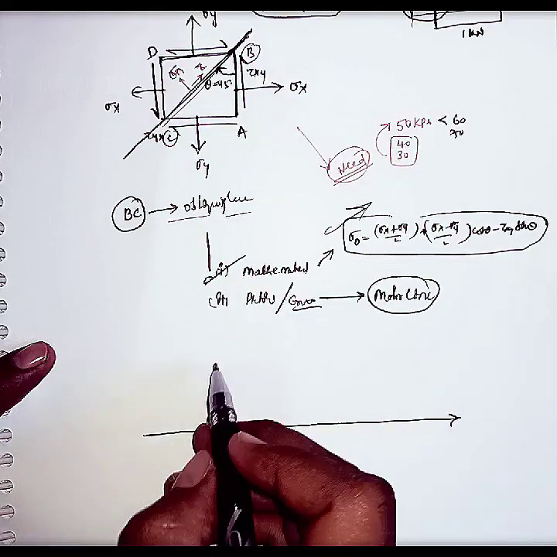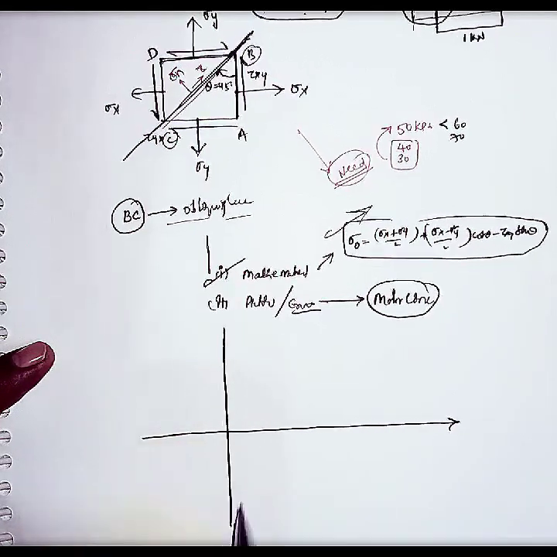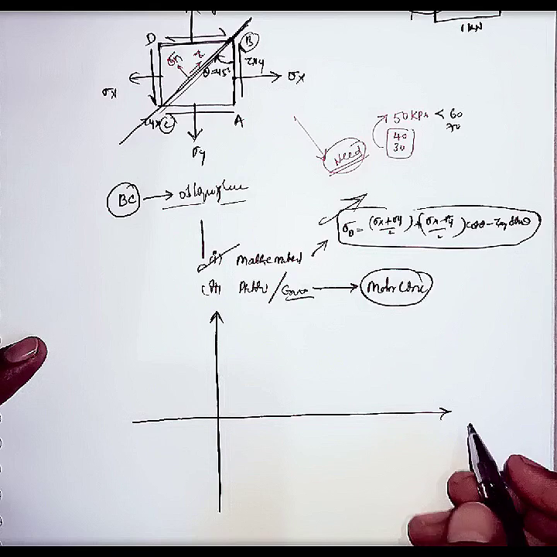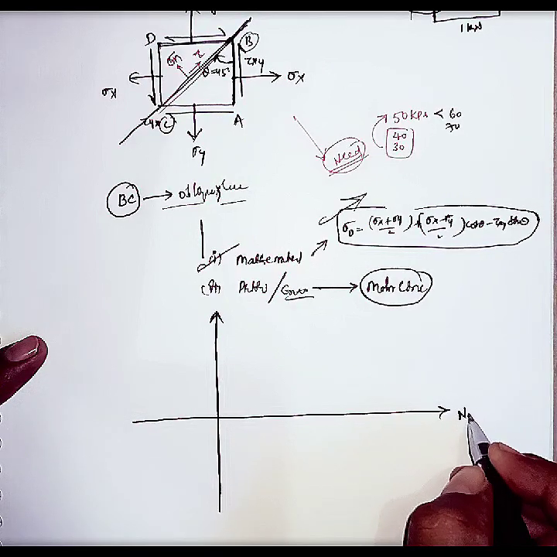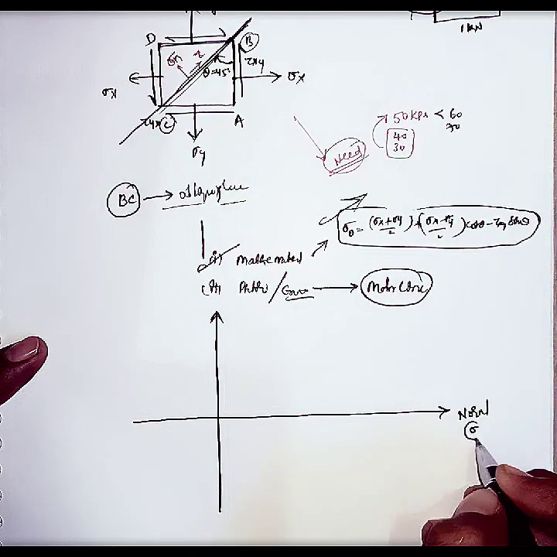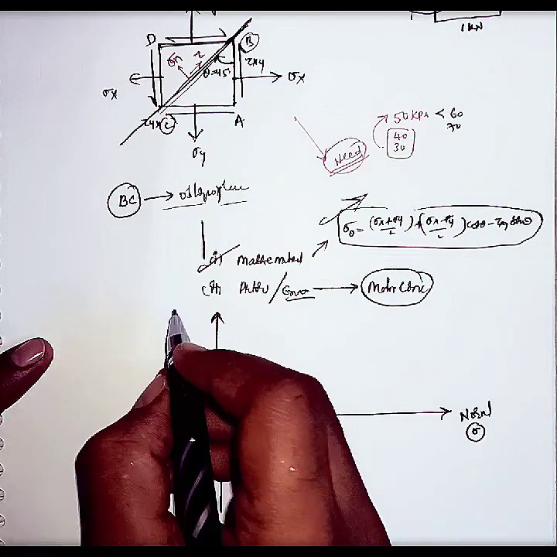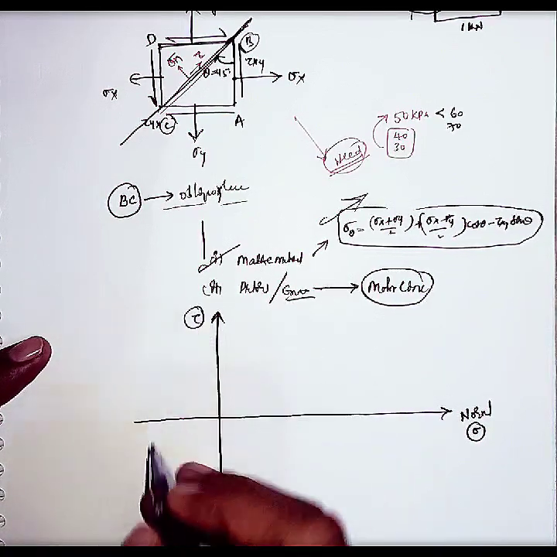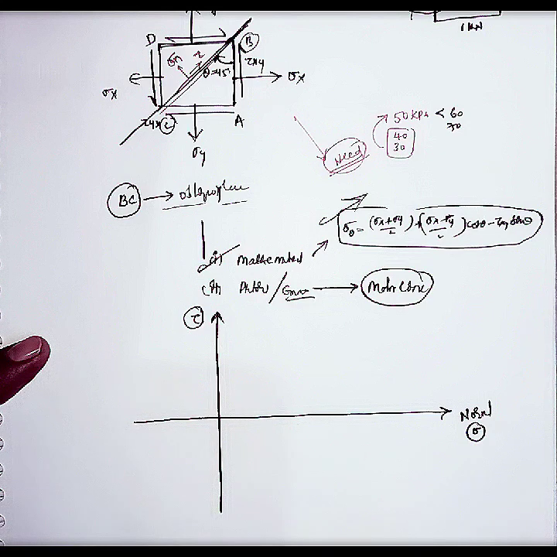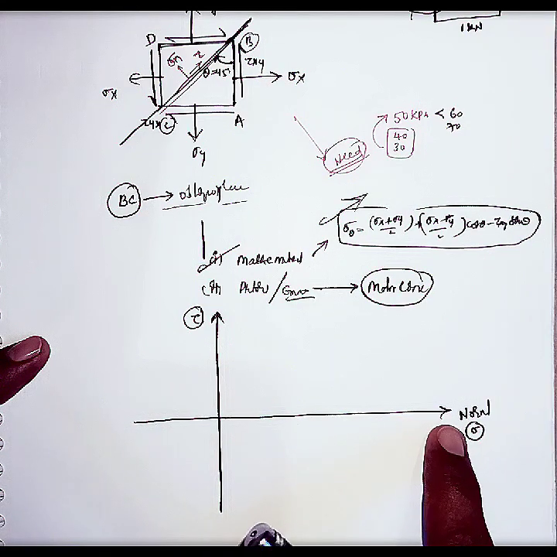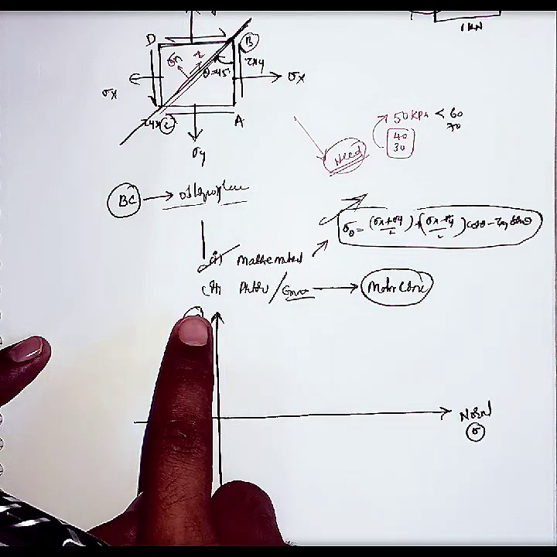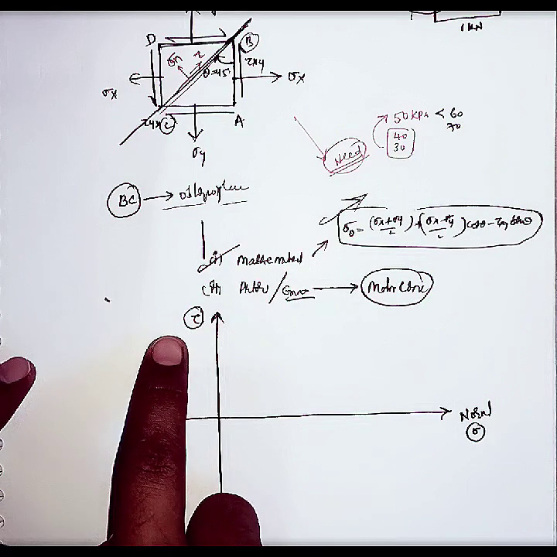Let us consider this is the horizontal axis and this is the vertical axis. On the horizontal axis we will consider normal stresses, that is sigma. On the vertical axis we will consider shear stresses, that is tau. I will tell you in the coming minutes why we are taking normal stresses on the x-axis and shear stresses on the y-axis. Don't panic, I will definitely tell you.